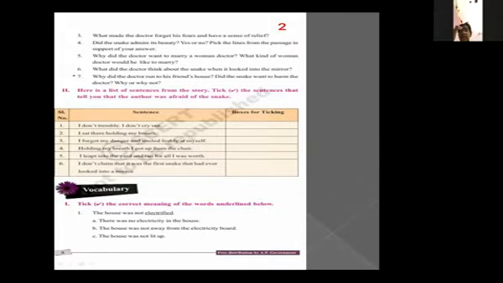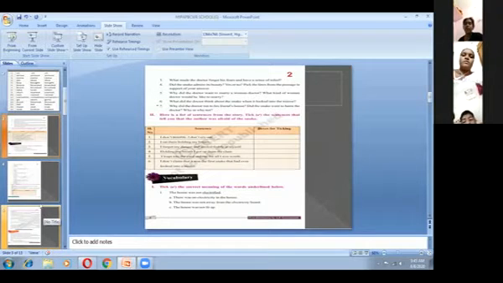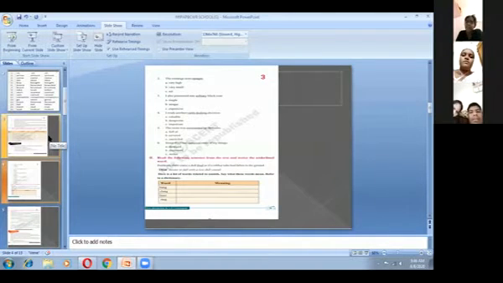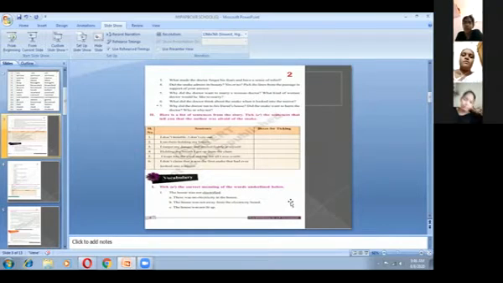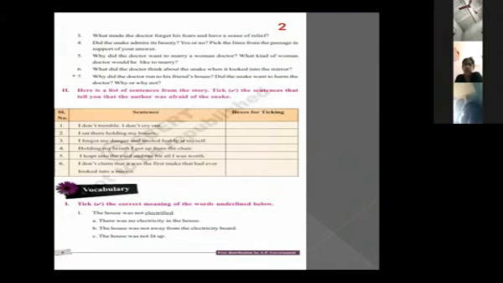Next sentence, you see: the doctor arrived after the patient had died. Tell me, which action completed first? The patient died. That is the first action. Which is the second action here? The doctor arrived. So the patient died, and after that the doctor came. So by seeing had plus V3, we can make out that is the first action. By seeing the past perfect, we can say that is the first action. And by seeing the simple past tense, we can make out that is the second action.